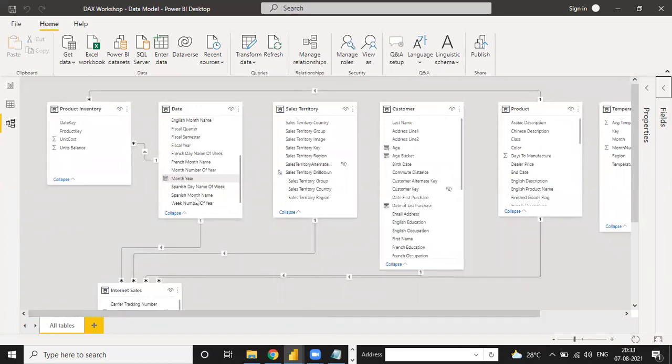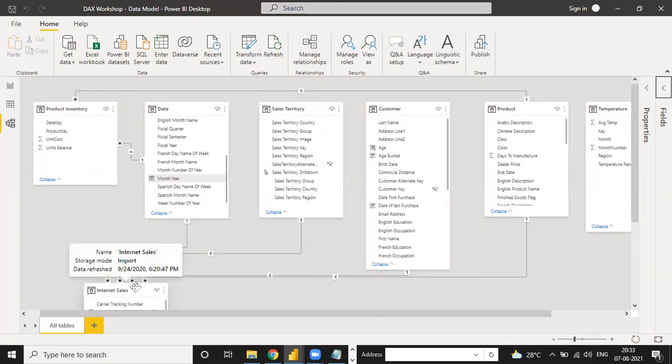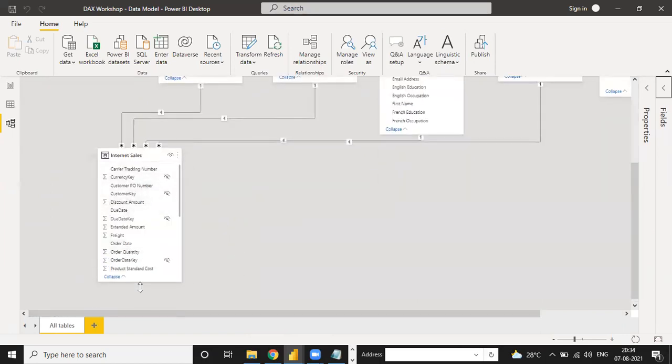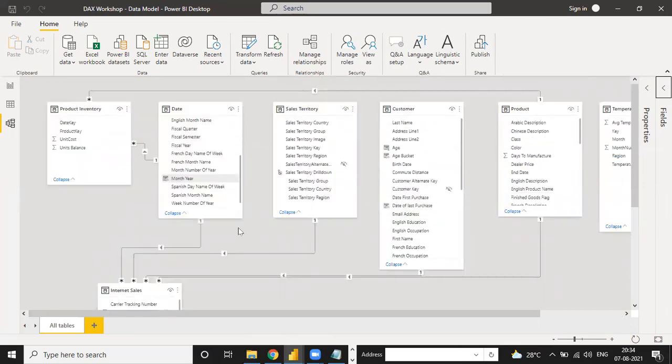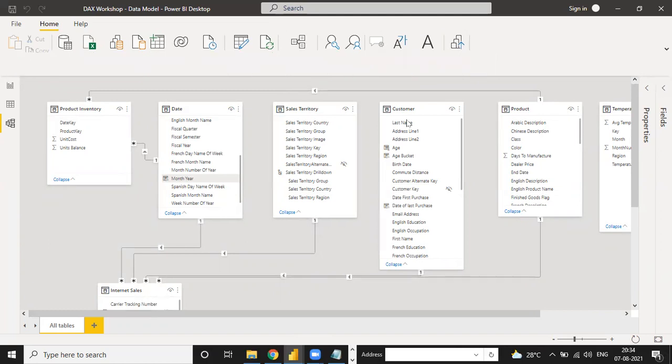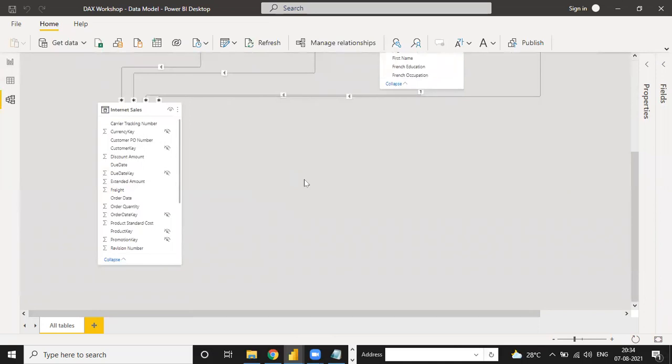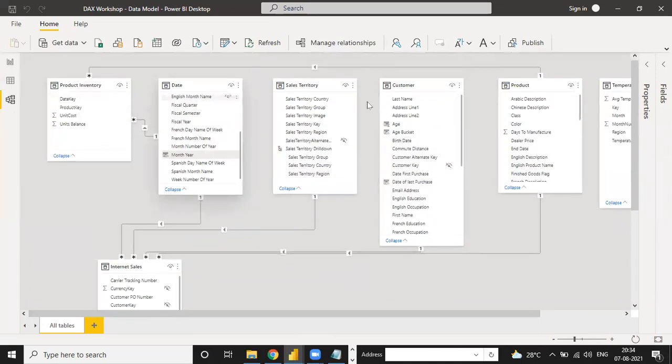So tell me, under these tables like product, inventory, date, sales territory, customer, temperature, and internet sales, how many are fact and how many are dim? Only sales is the fact table, sir. Remaining all are dim tables. So how do you define that sales is the only fact table and these are the dim tables?